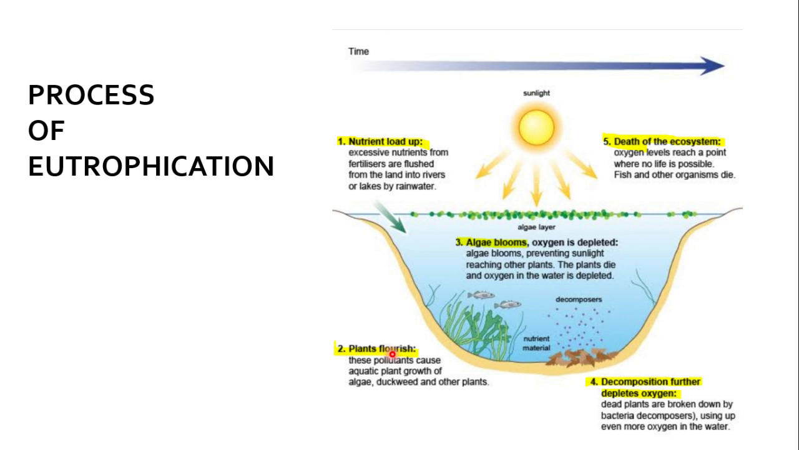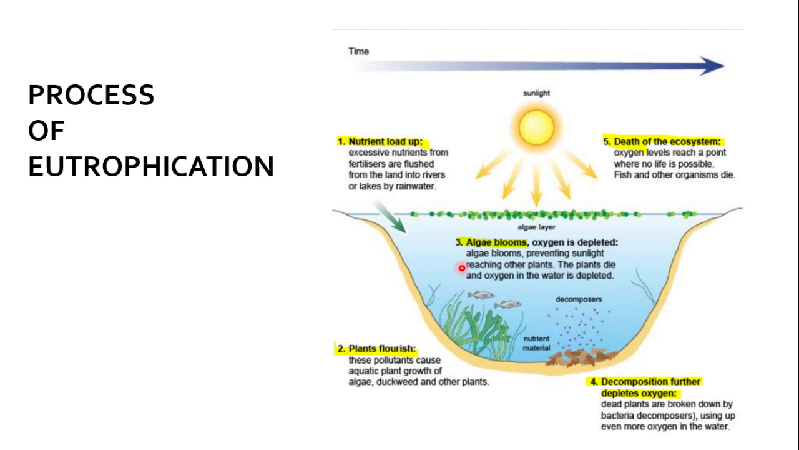Plants flourish. These pollutants or nutrients or minerals or chemicals cause the aquatic plants to grow fast, like algae, duckweed and other plants. So this phase is named as plants flourish.